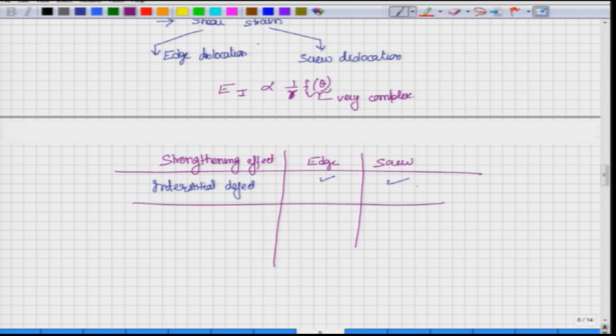What about the substitutional defects? They interact only with the edge dislocation and not with the screw dislocation. So, which one would you expect to be stronger? The interstitial will give a stronger strengthening effect, and a relatively weaker effect is what you will observe over here.